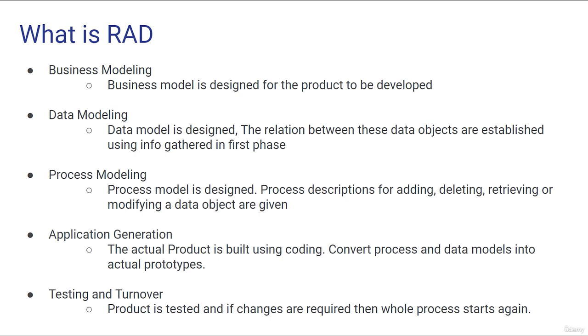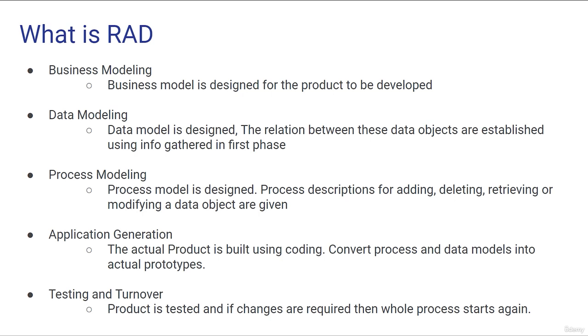There are 5 phases in rapid application development. The first phase is business modeling. In this phase, a business model is created. So for whatever product you have to develop, you always first need a business model. Looking into that business model, the second phase starts.